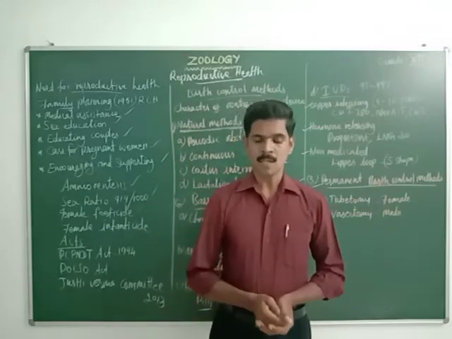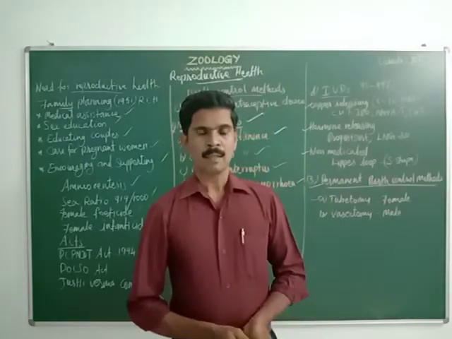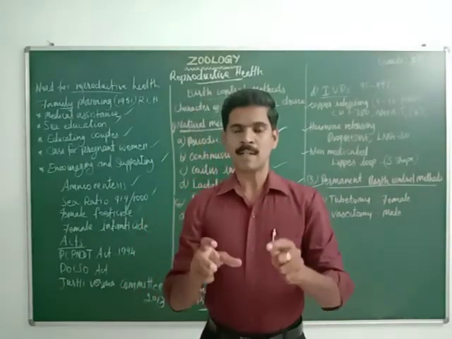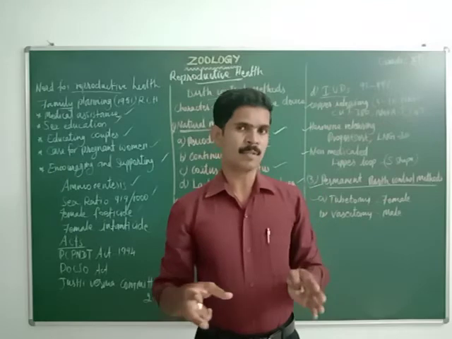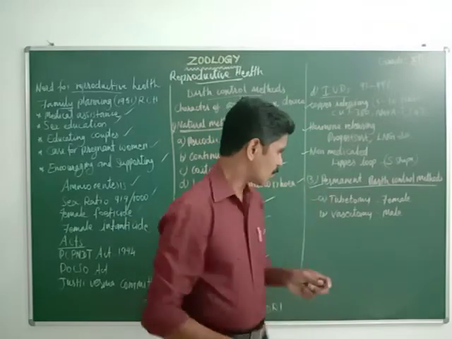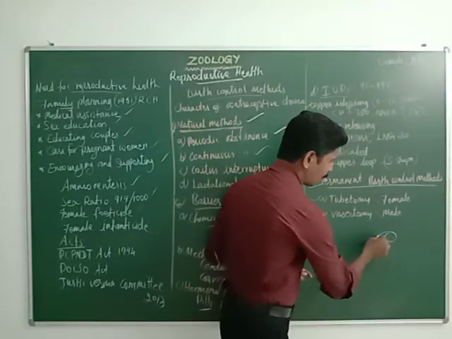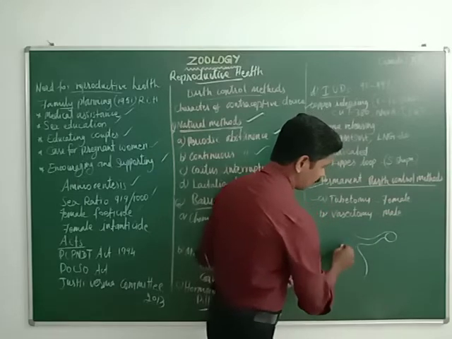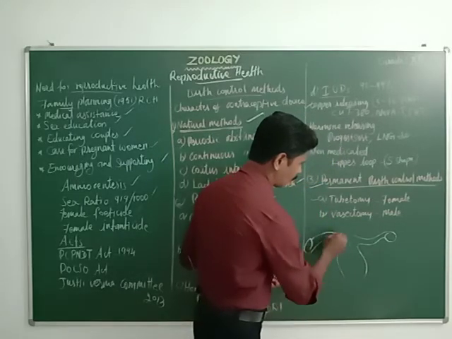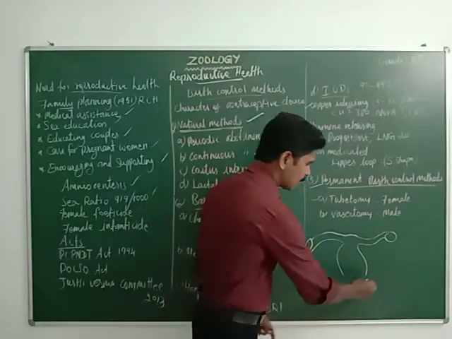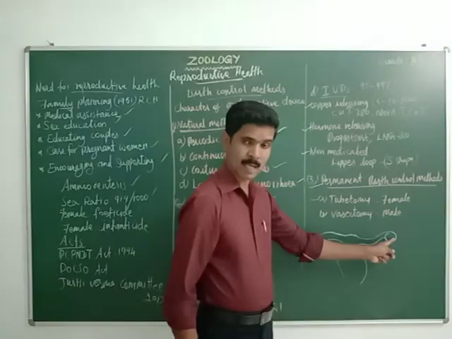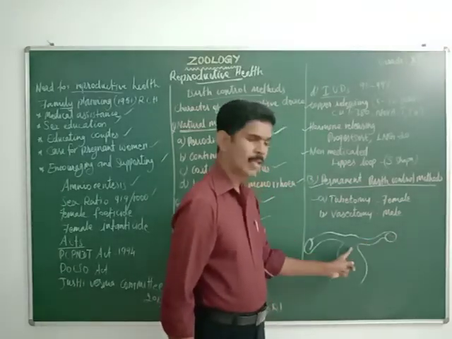Listen very carefully. In the last class we studied the structure of the female reproductive system. The ovary is there, and the fallopian tube carries the egg from the ovary to the uterus.